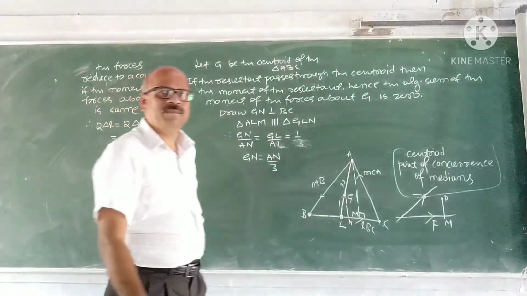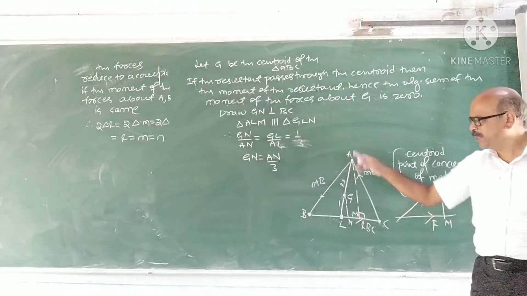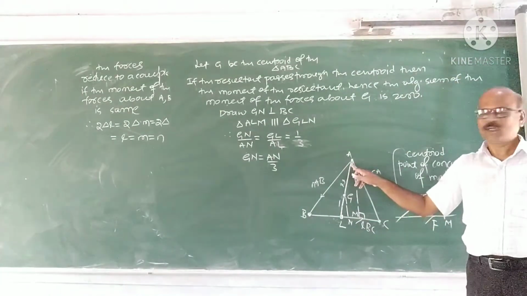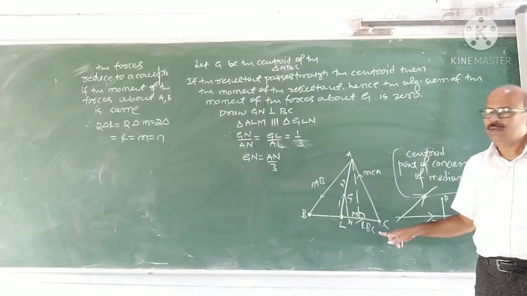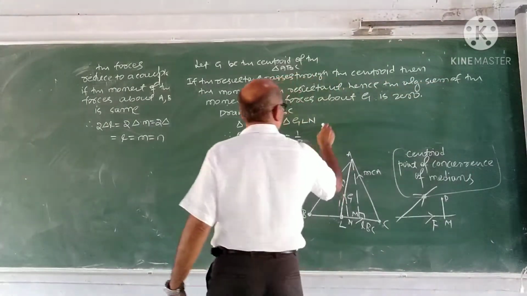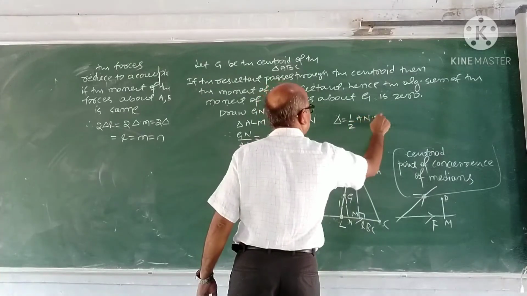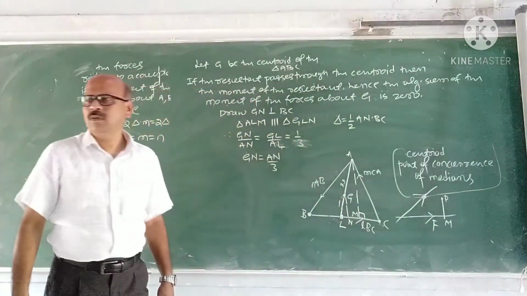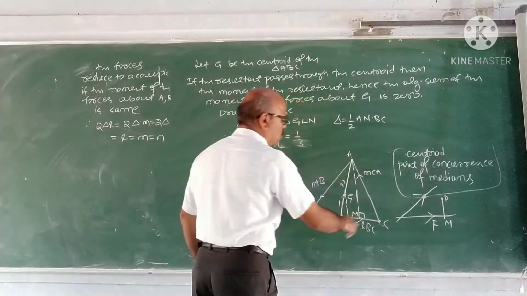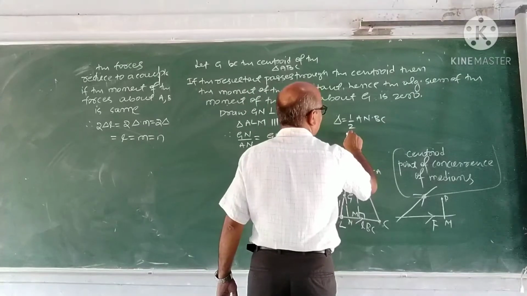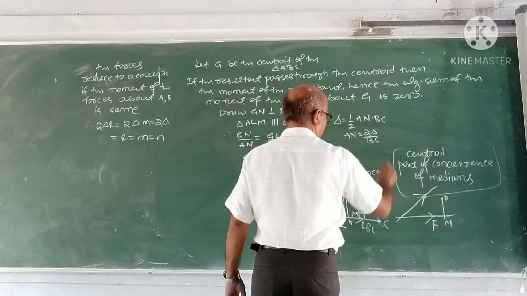What is AM? I just used this in the previous problem. The altitude through A is twice the area of the triangle divided by BC. Because the area of the triangle is half into base into height, and AM is the altitude through A. Therefore, AM is twice the area of the triangle upon BC.